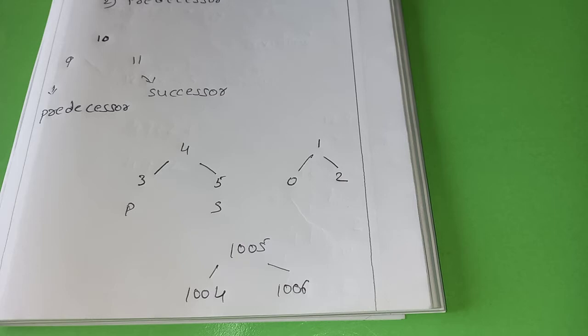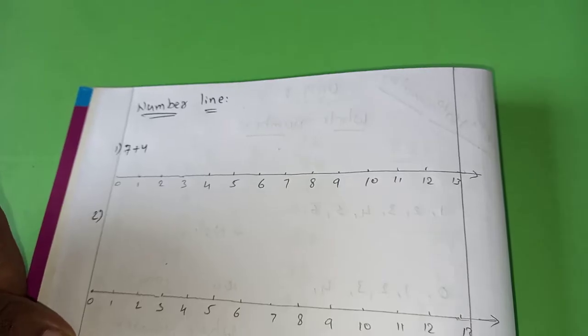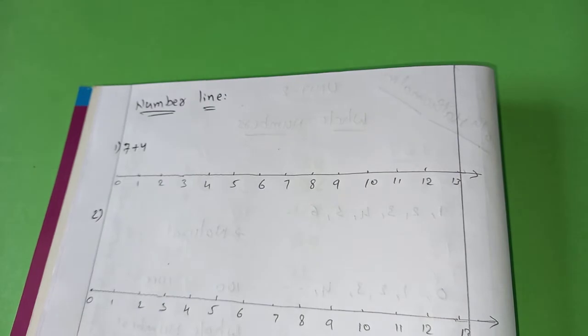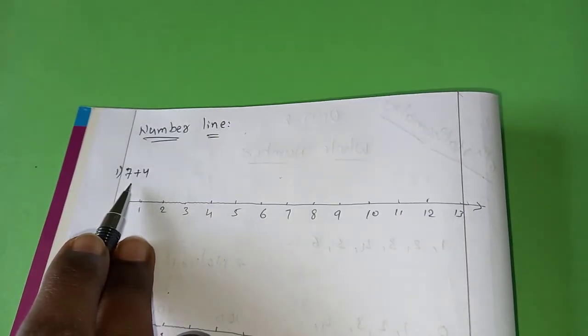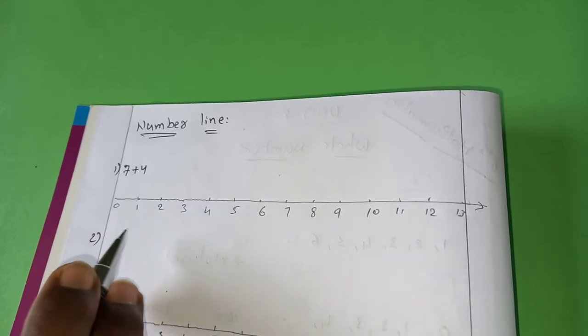Okay. Now I'll tell about the number line. Of course you know the number line, but I'll explain how to do addition, subtraction, multiplication and division using the number line. Okay dear? Please draw the lines with a pencil. Don't use a pen for drawing the lines. The first question is 7 plus 4. What's the answer? 7 plus 4 is 11. We know that. How to do it using the number line?